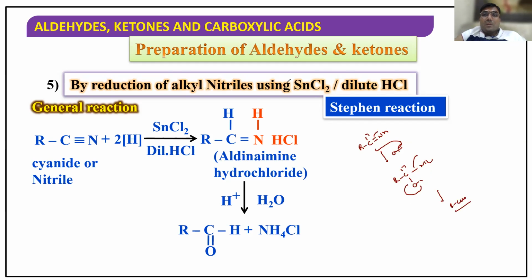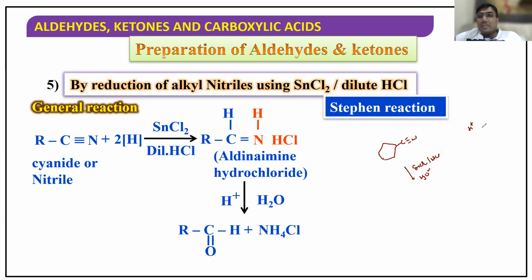I'll give one more example. For example, there is a cyanide. When I add SnCl2 in the presence of HCl, then H3O plus. H3O plus means acidic hydrolysis. Acidic hydrolysis means H plus in the presence of water. This is also called H3O plus. So don't get mistaken: whenever H3O plus or H plus in the presence of H2O is given, this is called acidic hydrolysis.